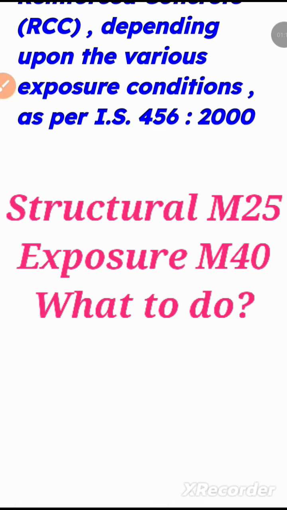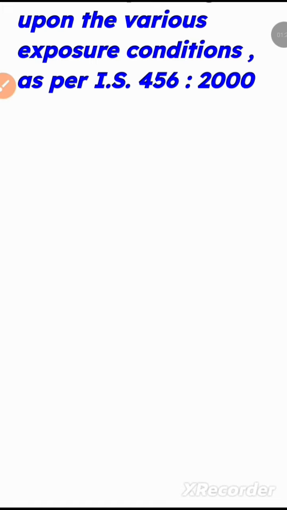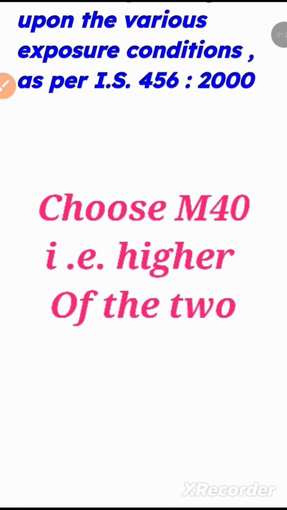So you see there is a conflict between M25 from the structural point of view and M40 from the exposure point of view. So what should be done? Well, in such a scenario you must choose M40 because that is the higher of the two.